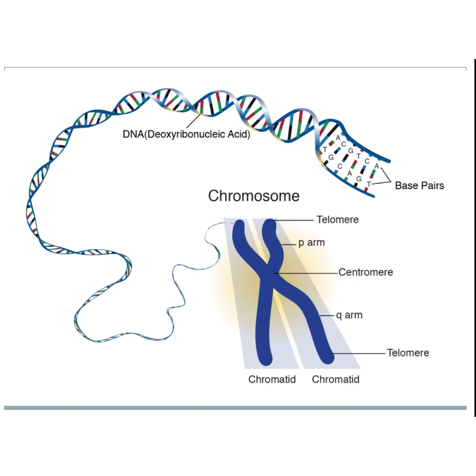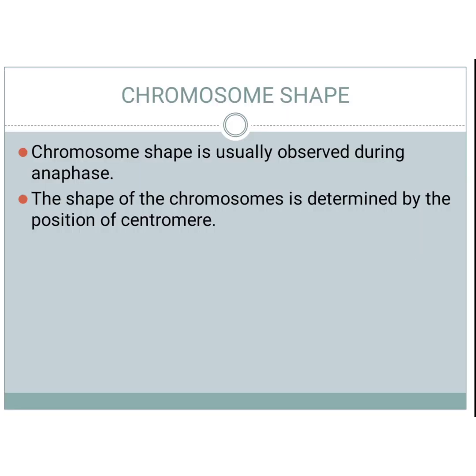You can see two arms, the P arm and the Q arm. The P arm is the short arm and the Q arm is the long arm. Telomere is the terminal part of the chromosome. Centromere you can see in the center part, and chromatids are present. Chromosome shape is usually observed during anaphase.